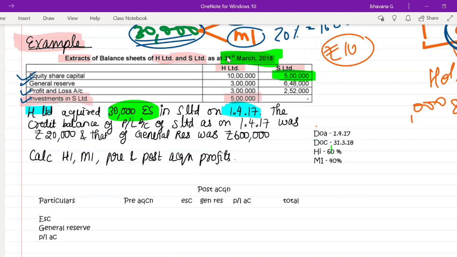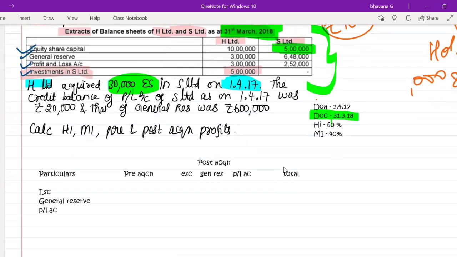That means whatever figures are shown in this balance sheet are all on the date of consolidation. What is the date of consolidation? We wrote it is 31st March 2018. So your total column is where you write things related to the date of consolidation.